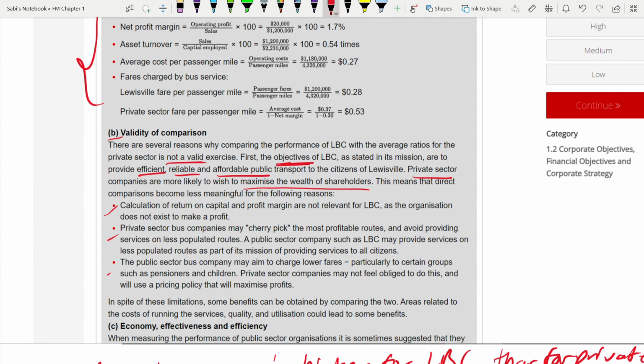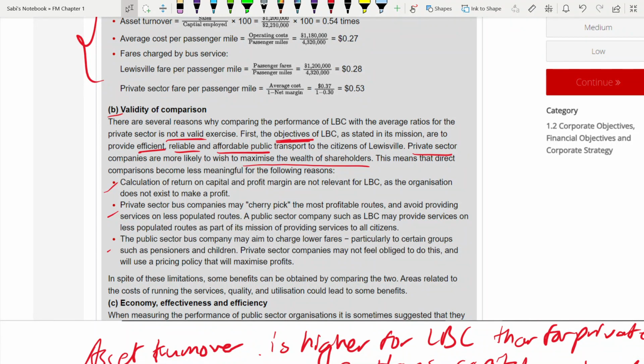Okay, some more reasons you can give. So you can talk about ratios. You can talk about what are the ratios we have compared: return on capital and profit margin. It's not valid. It's not relevant for LBC, because organization is not there to make a profit. So you can talk about that. What is the next one?